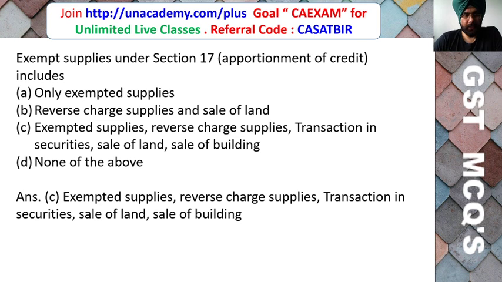So friends, here the correct answer is C, that is exempt supply, reverse charge supply, transaction in securities, sale of land, and sale of building.